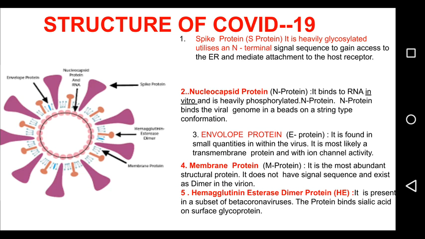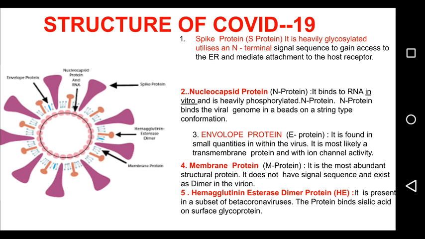For most coronaviruses, S protein is cleaved by a host cell furin-like protease into two separate polypeptides, S1 and S2. So let me just tell you about furin. What is furin? Furin is a subtilisin-like peptidase, or it is a protease. When a protein is synthesized in inactive form, furin makes it an active protein by removing some section.